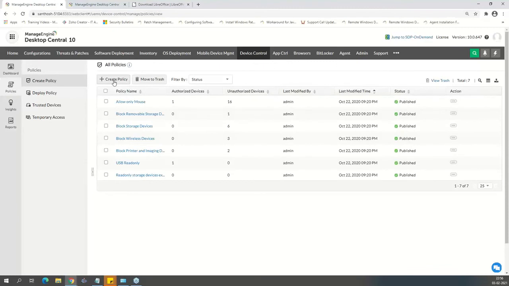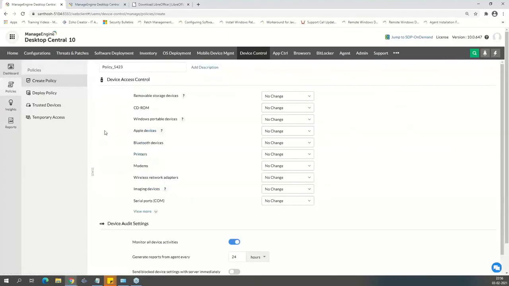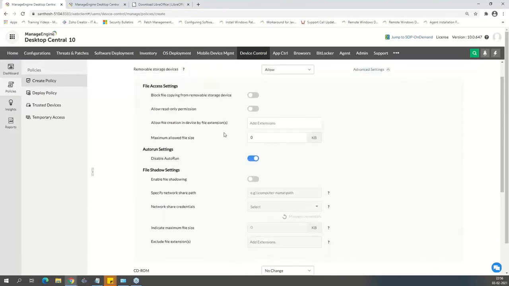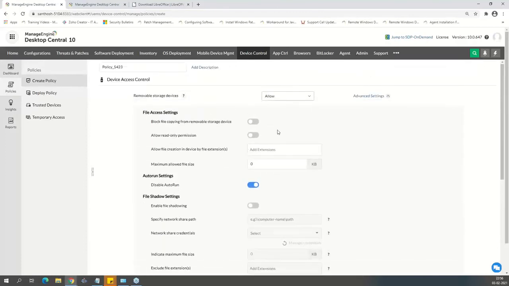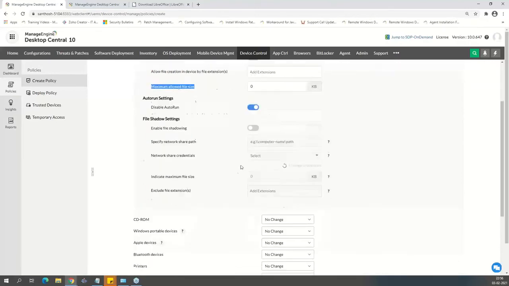Say for example, again the same thing: you create a group, you create a policy, and associate the policy to the group. That's where we come in. So I go ahead and create a policy. I can say allow the removable device. Now here, when I'm going to allow a removable device, I can do a lot of things. Allow certain files to be copied in, certain extensions to be copied in, or based on the file size, as you can see. A file size of maximum 500 KB can be copied in. Things like that can be altered.